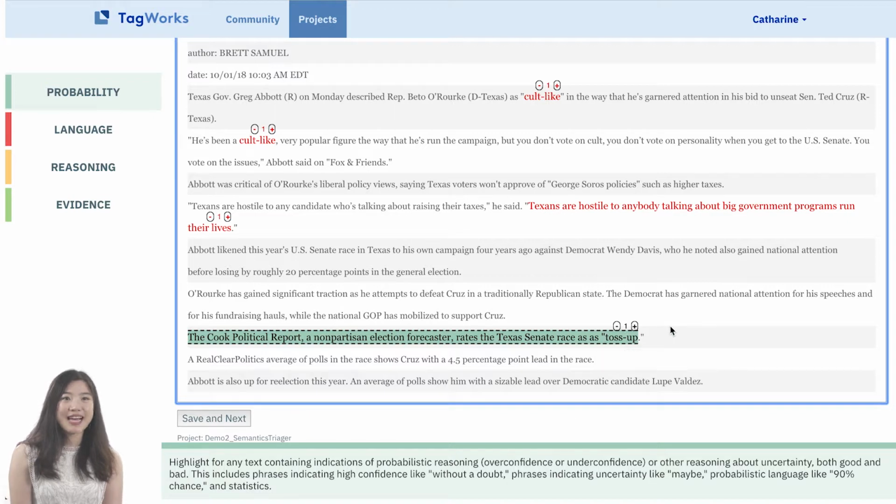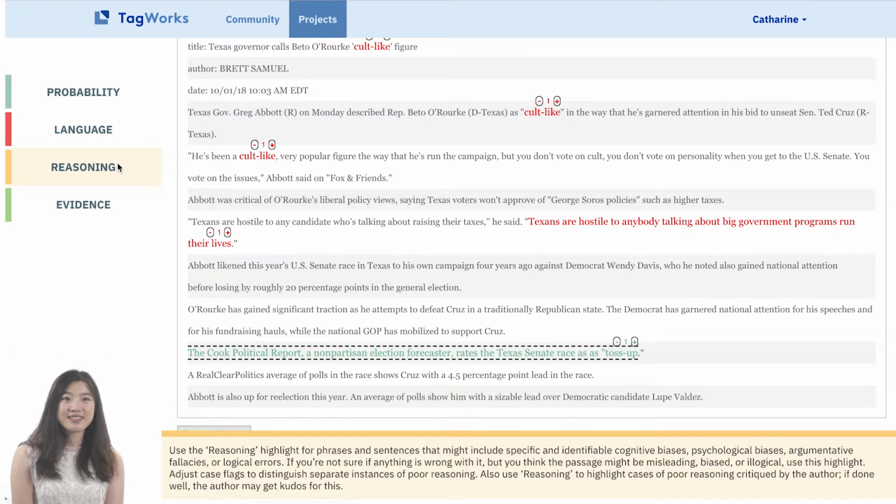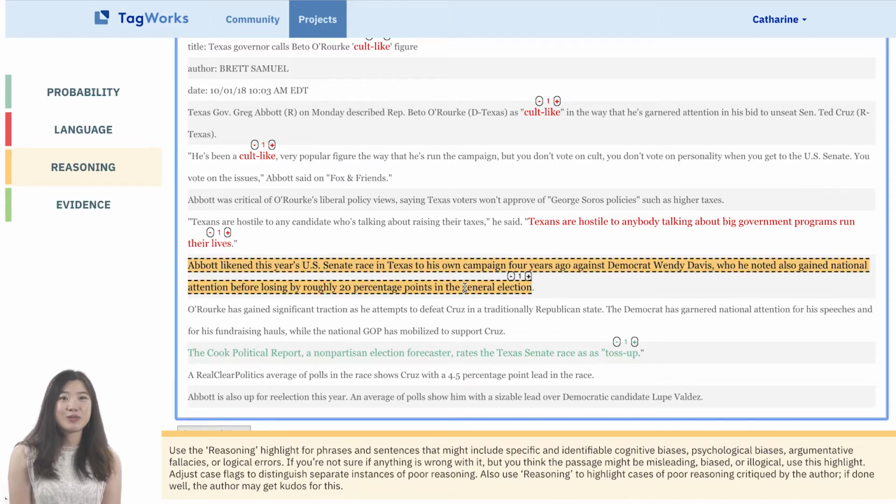Okay, we found some text for language and probability. Do we want to send any of it to the reasoning specialists? Yeah. Here's a weak argument. Abbott likened this year's U.S. Senate race in Texas to his own campaign 4 years ago against Democrat Wendy Davis, who he noted also gained national attention before losing by roughly 20 percentage points in the general election. That seems like a case of cherry picking. How do we know that one case is a good comparison when there are countless cases of political candidates getting national attention and winning? So let's highlight that in yellow to send it to the reasoning specialists.